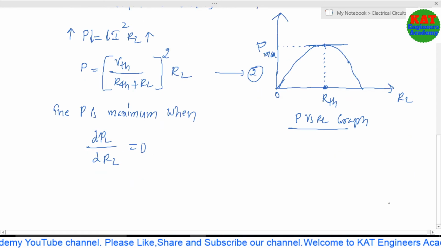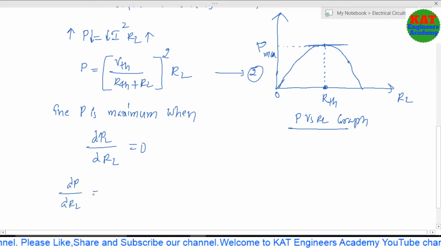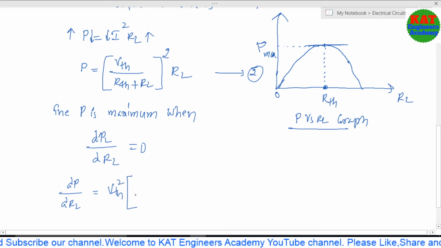Now you have to differentiate the second equation with respect to RL. So dP by dRL equals the derivative of the second equation. Directly here I am differentiating VTH square RL by (RTH plus RL) whole square. VTH square is common, so it comes outside. Next, use the U by V rule.